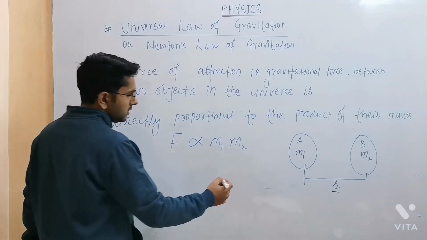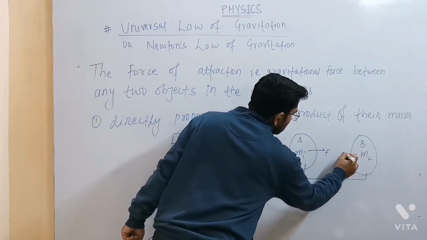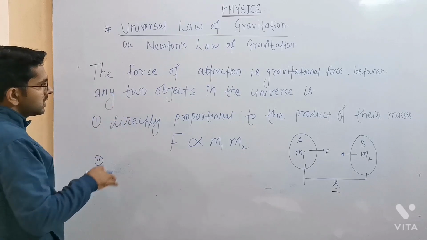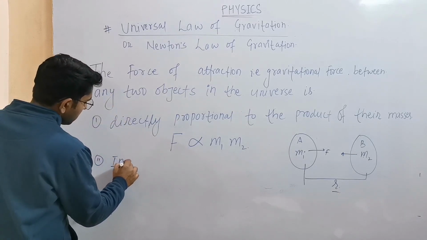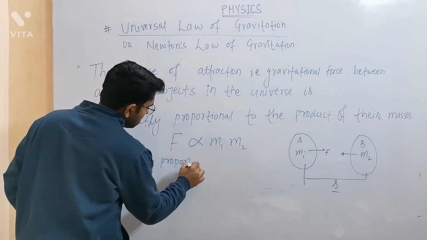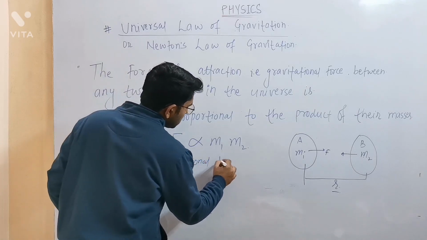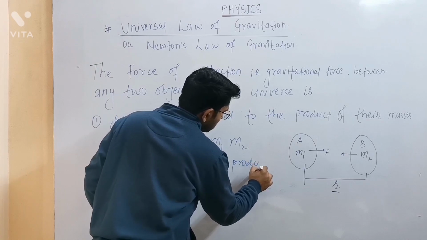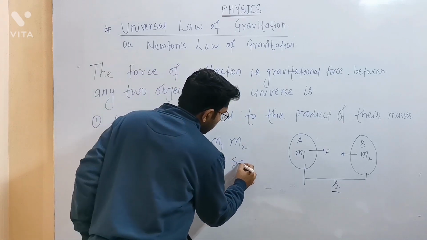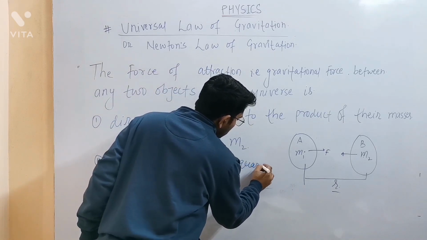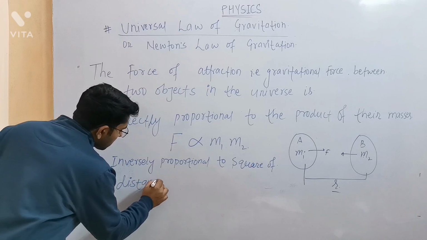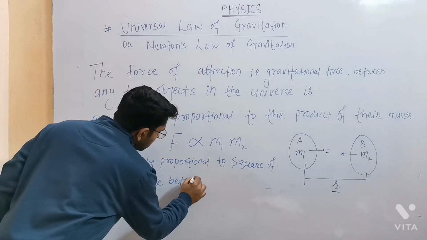Now the first statement is that gravitational force is directly proportional to the product of their masses, and the second part of this statement is inversely proportional to the square of the distance between them.